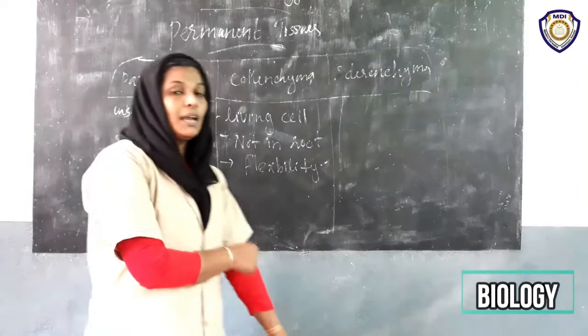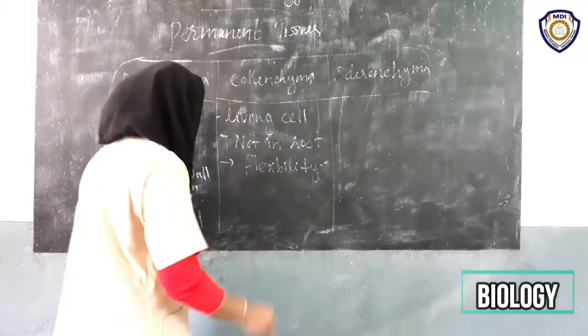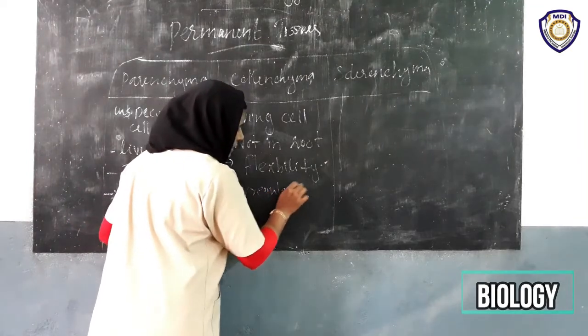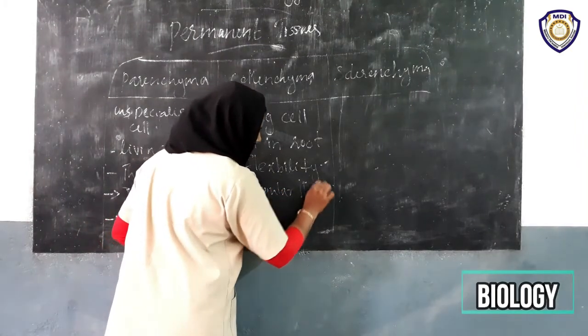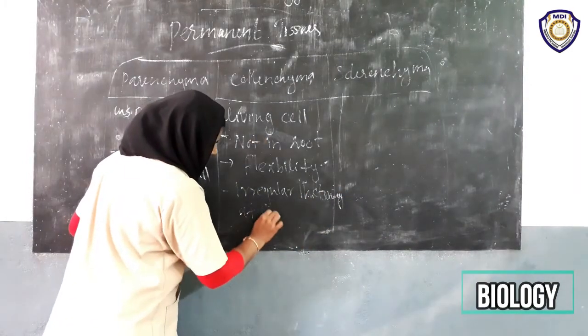Then about the cells. The cells possess irregular thickenings at the corners. Irregular thickening at the corners.